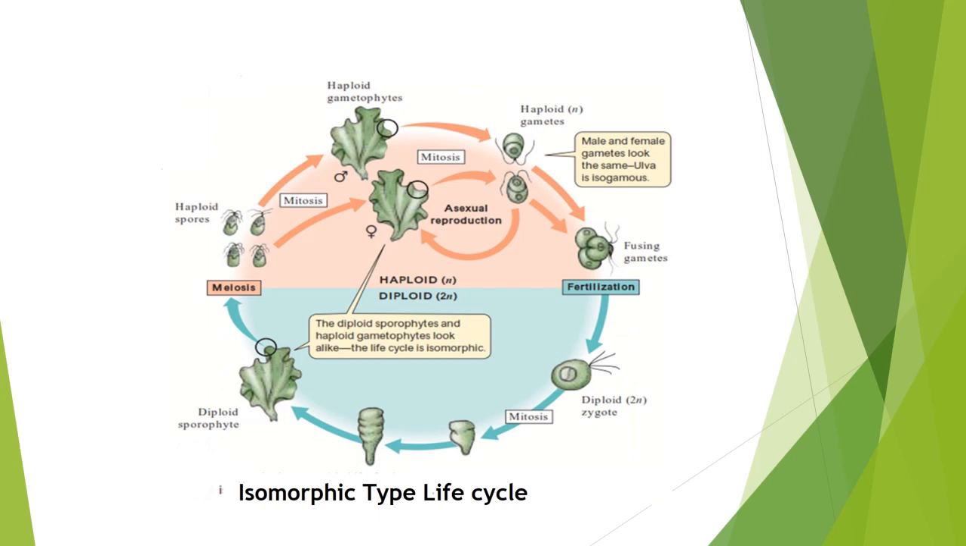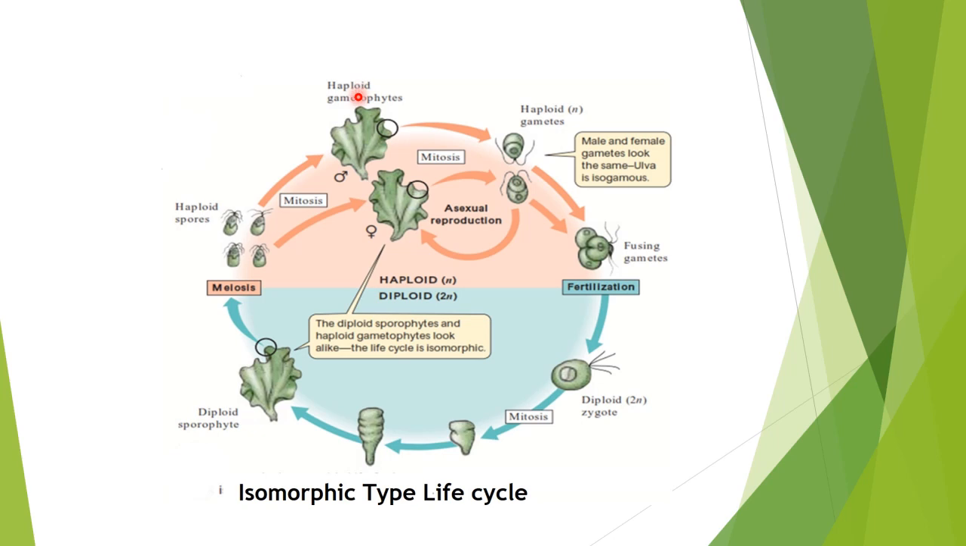In addition to this, you will encounter in some of the algae an isomorphic type of life cycle. The word isomorphic means similar in morphology. What is similar in morphology in this type of algae? What do you find here? You have an algae here.